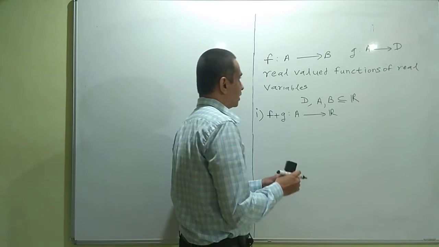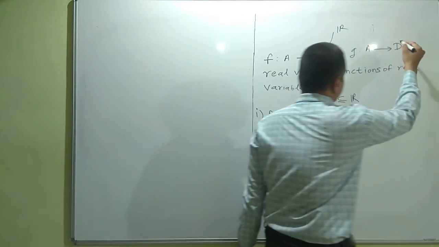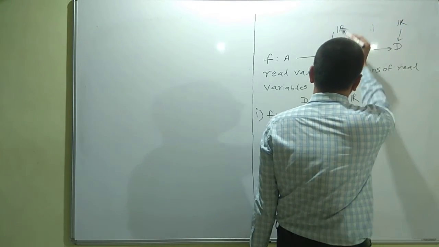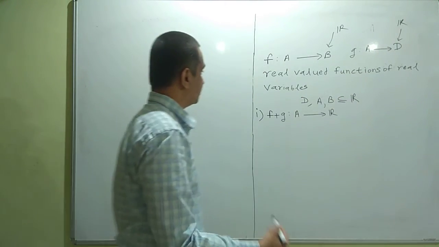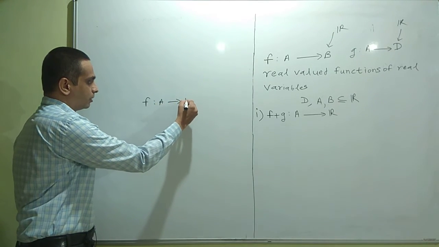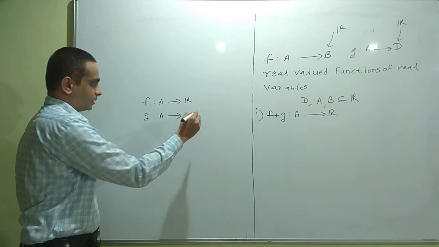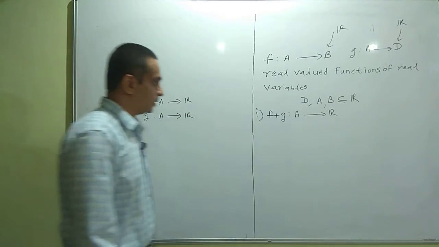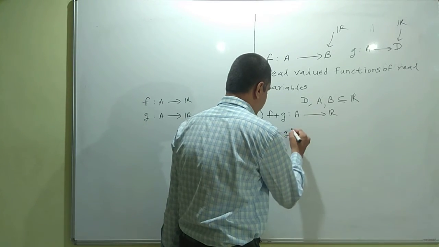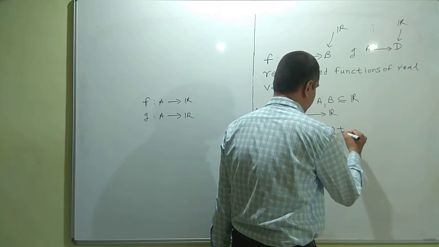In fact, I could write this as well. I may replace B by R because the codomain can always be extended to a superset. Both B and D are subsets of R. So I may say f is a function from A to R and g is a function from A to R. No trouble in doing that. Okay. So f plus g is a function from A to R and it is defined as (f plus g)(x) is equal to f(x) plus g(x).